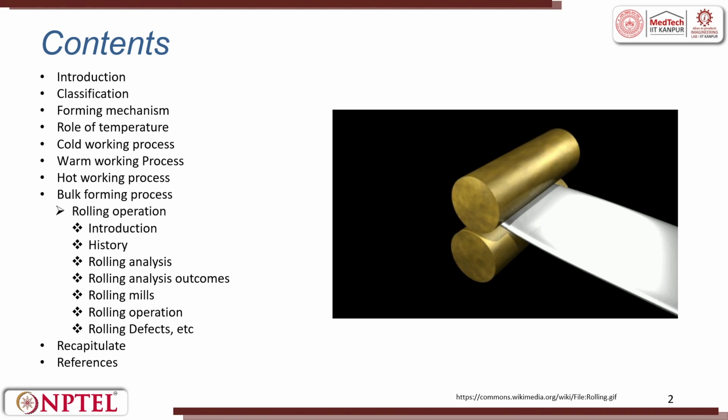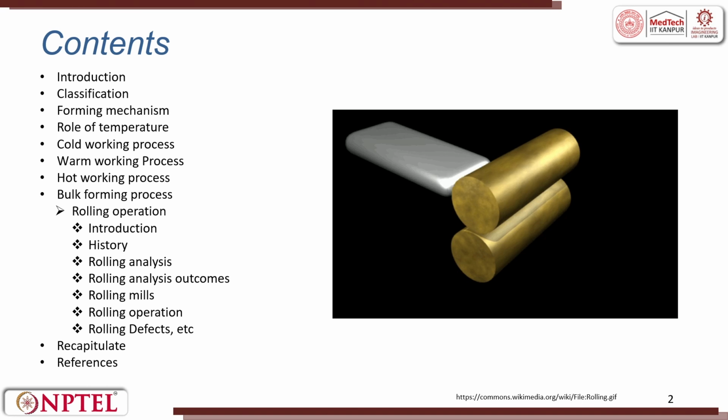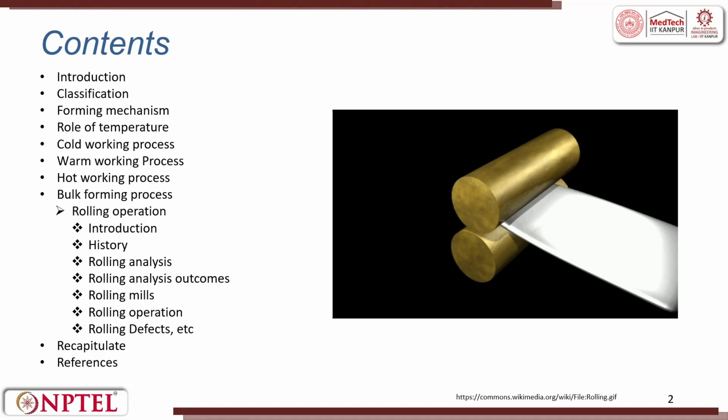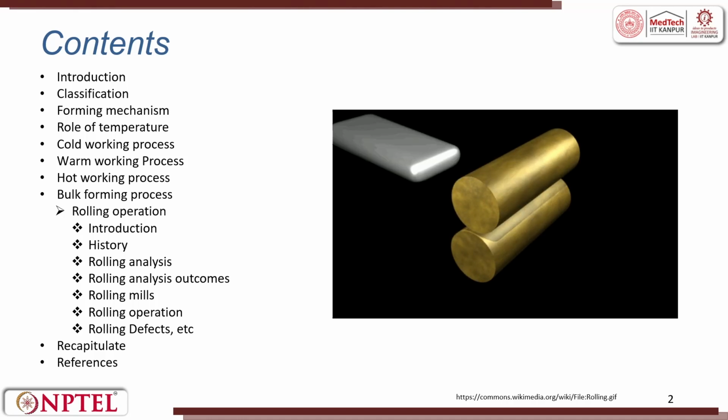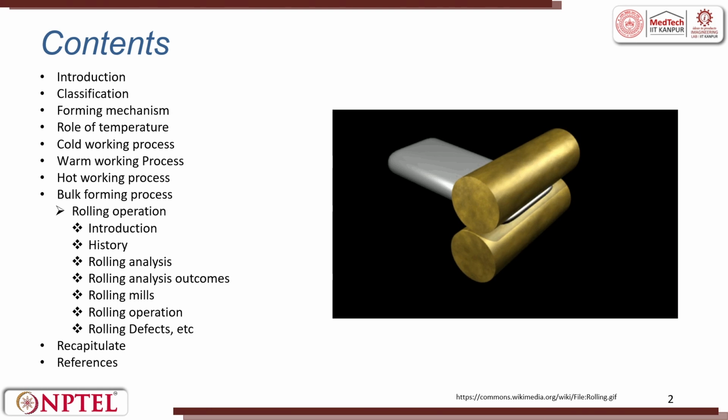Then we will try to see the forming mechanism, that will be the third part of it. The temperature plays a very important role. You also know it. Suppose you cannot bend it, we take a spoon, if we try to bend the spoon, or we take a rod, we try to bend it. If we see our force is not enough for it to bend, so naturally what we do is we go to the kitchen, start the burner, heat the rod, and then it gets slightly softened and bent. So, effect of temperature will be the next one we focus on.